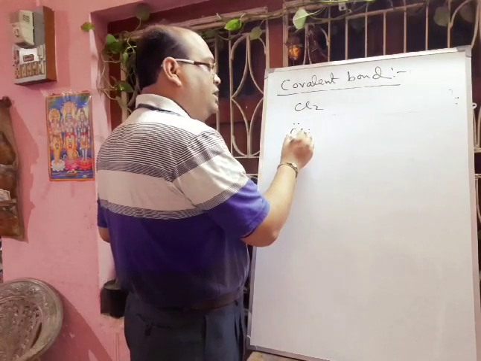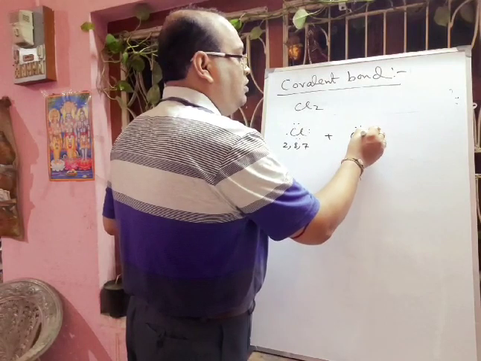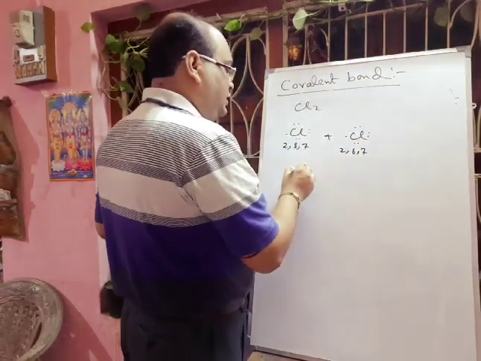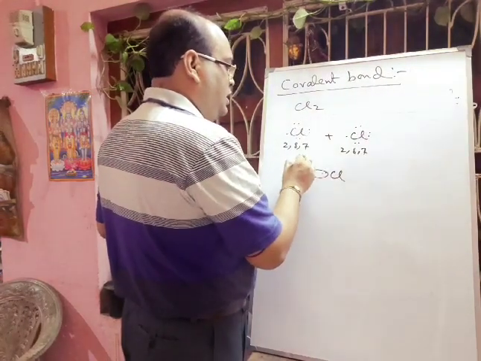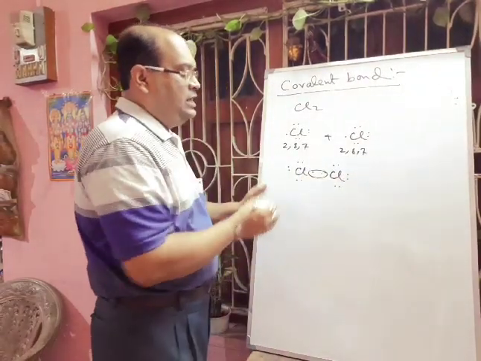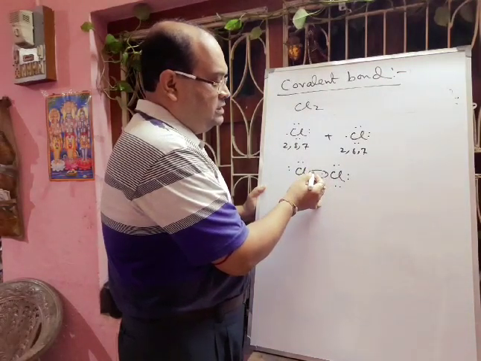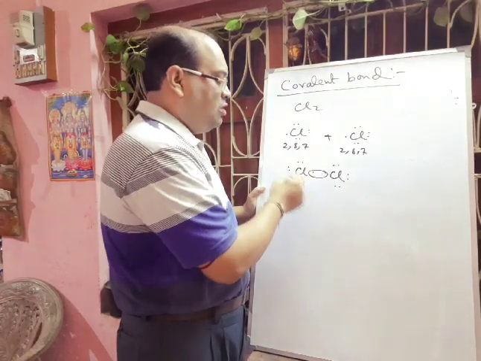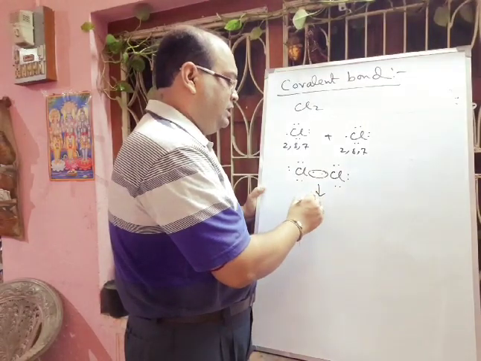So electrons here we are showing as dots. And another chlorine will combine, it also has 7 electrons. Next what will happen? These two chlorine atoms will come, they will share 1 electron each. And in this way you see that both chlorine atoms satisfy the octet. Here 6 electrons and these are equally shared 2 electrons, so 6 plus 2 is 8, and here also 6 plus 2 is 8. So that means the octet is filled up, and in this way they will form a bond.